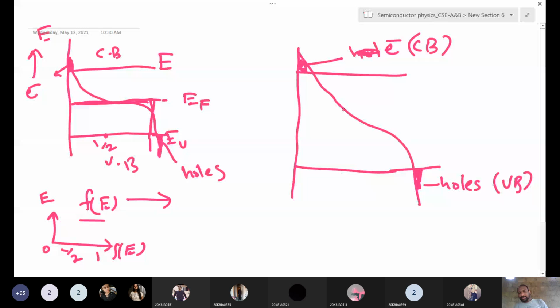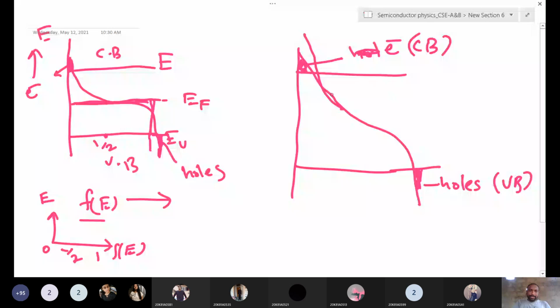So this curve indicates that if you increase the temperature, more number of electrons are filling the conduction band, because electrons are getting energy, breaking the bond and jumping into the conduction band. This probability function mainly indicates how the electrons jump into the conduction band as you increase the temperature.